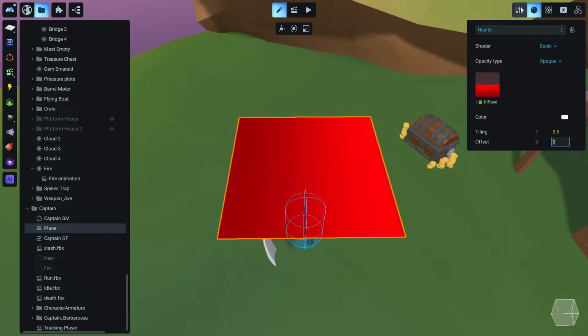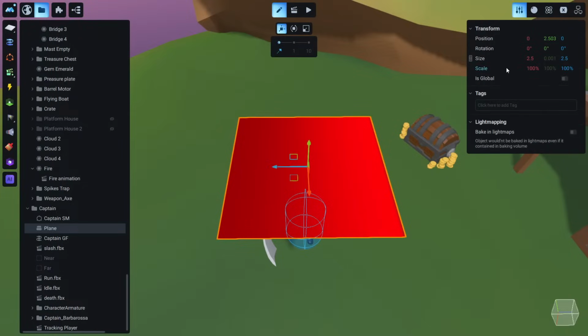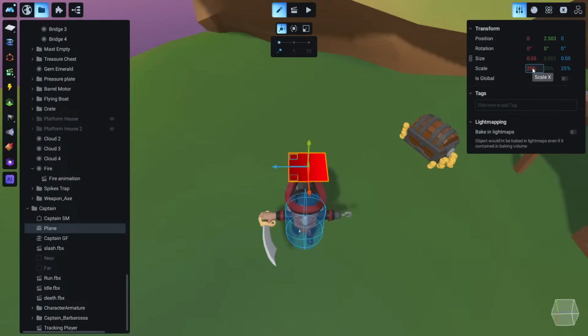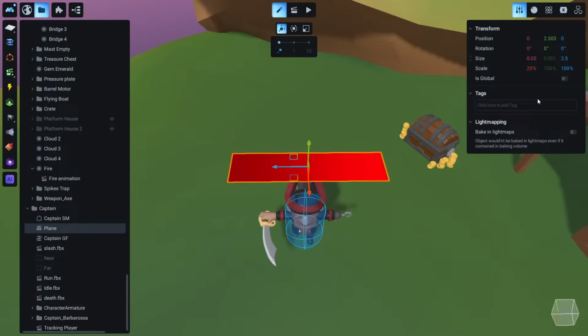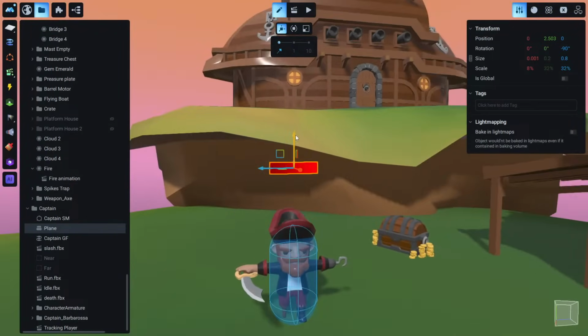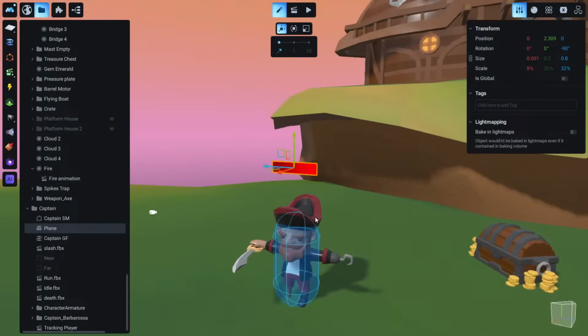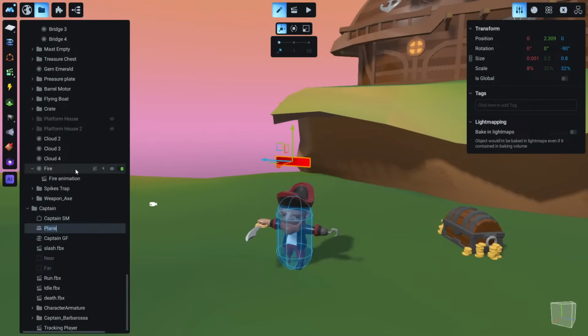All right, let's make this a little bit better size, so something that fits. No, let's make it back to 100 because I forgot to disable this. So let's make it 25, and now let's enable it, and let's make it smaller, something like this. And we can also rotate it like this, so it is above the captain's head. Okay, let's rename this health bar,